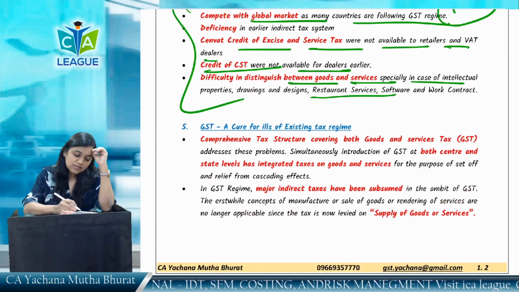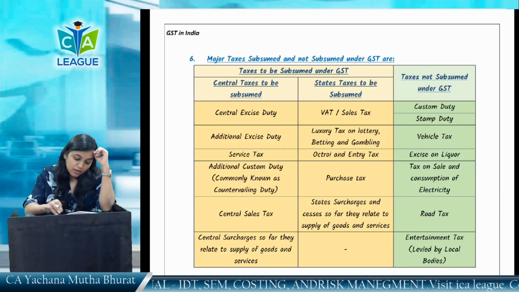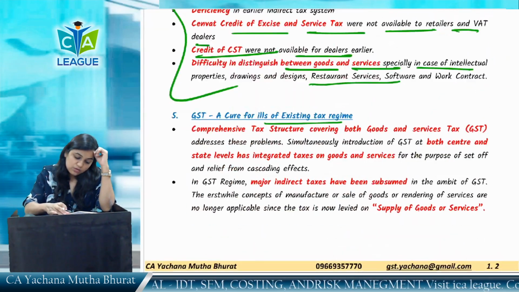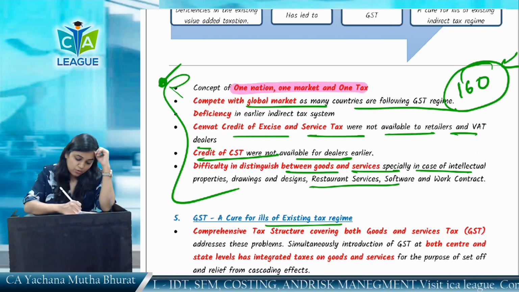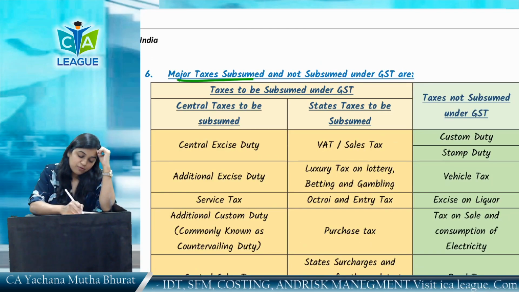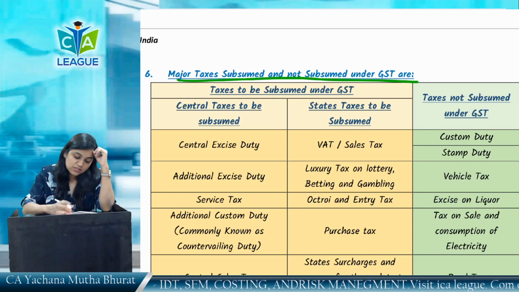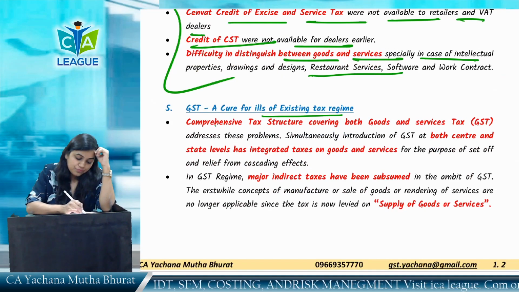Next, GST, a cure for ills of the existing tax system. So now we'll see here, we'll come to this point later on. Major taxes which have been subsumed and not subsumed under GST. What has happened? Earlier, there was a tax.